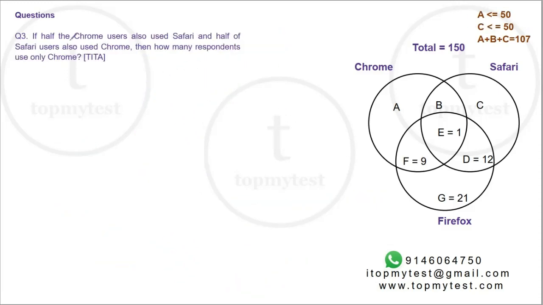Question number 3. If half the Chrome users also used Safari and half of the Safari users also used Chrome, then how many respondents use only Chrome? Okay, so let's use a symmetry here, which is given to us. It's not very difficult to use a symmetry. That will be easier for us. Okay, so let's do it for Chrome. Half the Chrome users use Safari as well. Total Chrome users will be A, B, E, F combined, right? Half of that will be using Safari also.